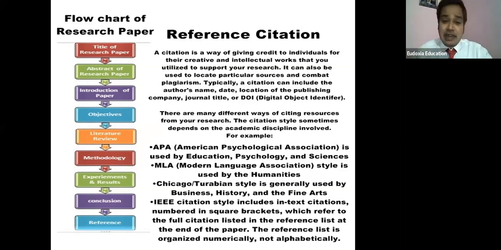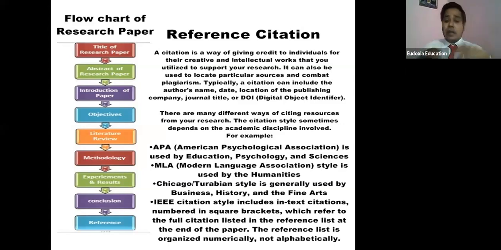That is American Psychological Association, used in education. Those who are from an education background, from psychology, from the science background, can use the APA pattern. It is best for them. They can use the APA style for citation purposes. But please be careful that you have to go with the journal. If the journal is giving a citation pattern, then you cannot give it in the APA pattern.